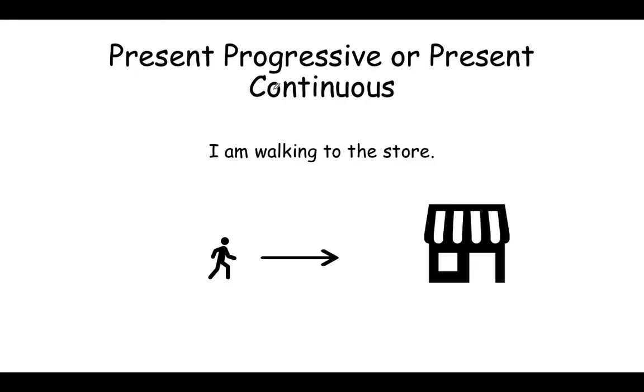But the present progressive is when you have the subject like I, he, she, it, they, you, we, and then you have a form of be in the present tense like am, is, or are. And then instead of just putting the verb by itself, you add ing at the end. So I am walking to the store. And we know that that's present progressive or present continuous, right?